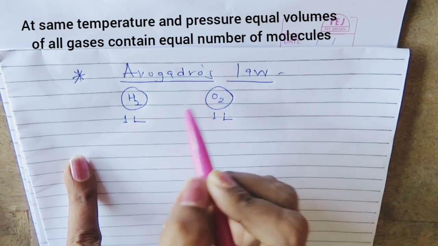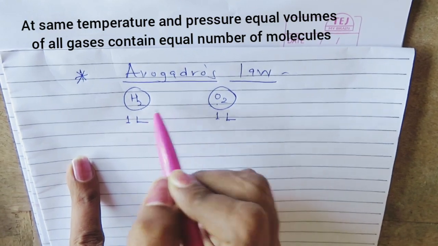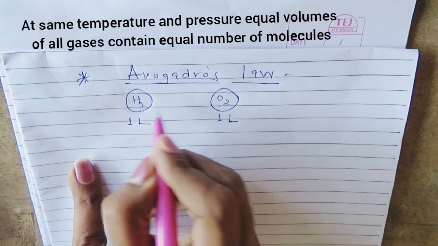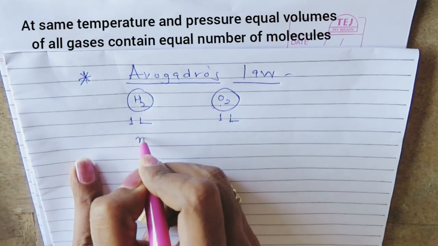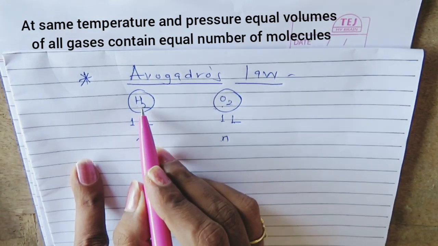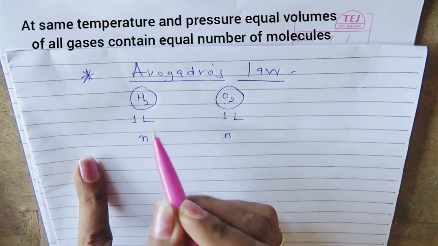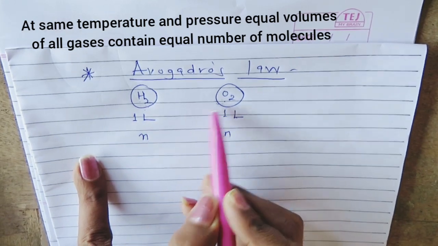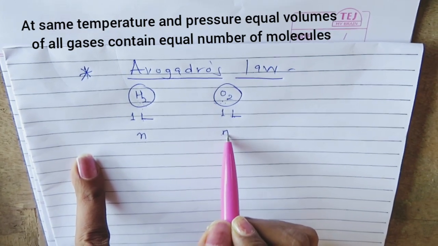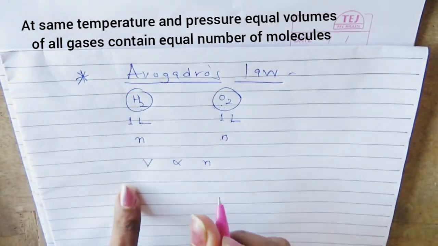So Avogadro's law says that if two gases have equal volumes and if their temperature and pressures are exactly the same, then they possess the same number of molecules. So if both the gases have the same temperature and pressure, their number of molecules will be equal. That is, whatever the number of molecules of hydrogen is exactly equal to the number of molecules of oxygen. So this law states that at the same temperature and pressure, if two gases possess equal volume, then their number of molecules are equal.